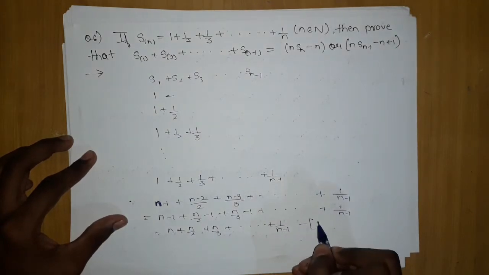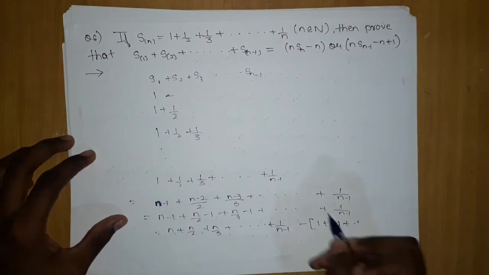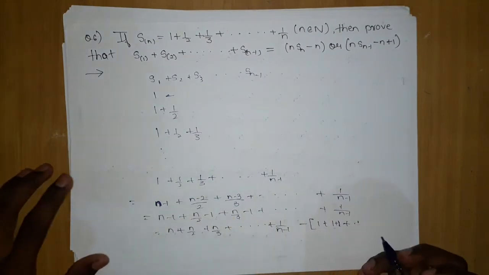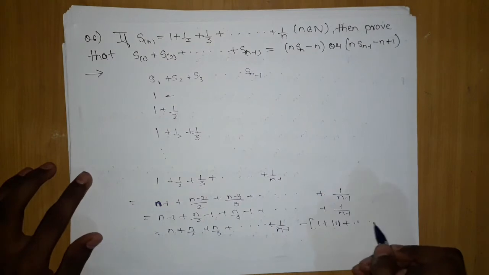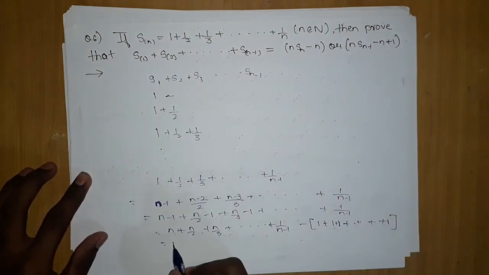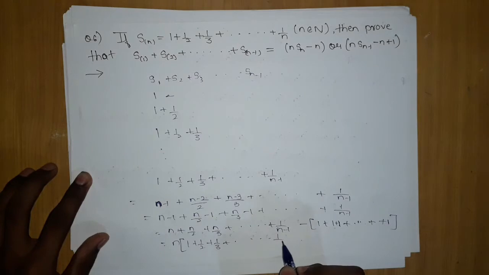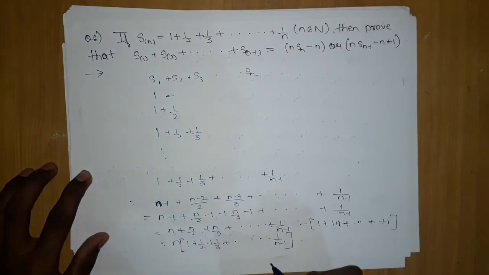And here I will take all the ones, 1 1 1. How many times will 1 be there? Just think, if I take the 1 continuously, how many 1s will be there? Here all the ones I have added. And here if I take n common, 1 plus 1 by 2 and 1 by 3, and so on till 1 upon n minus 1.